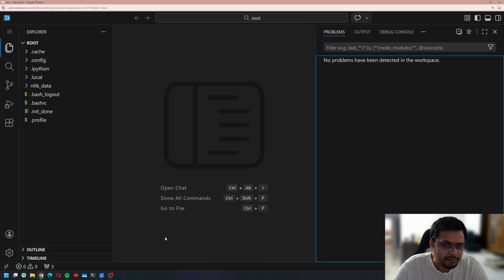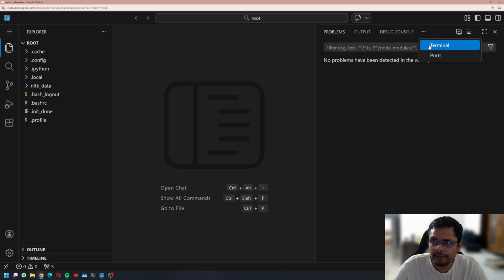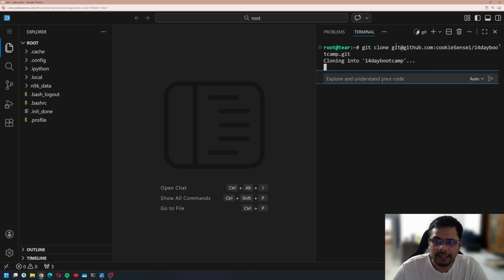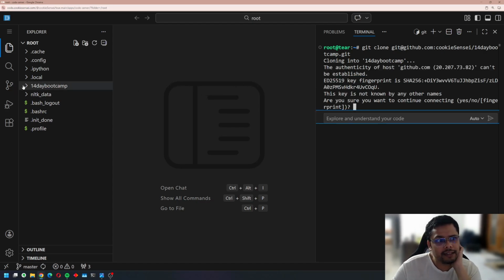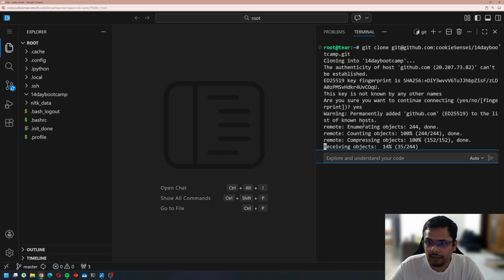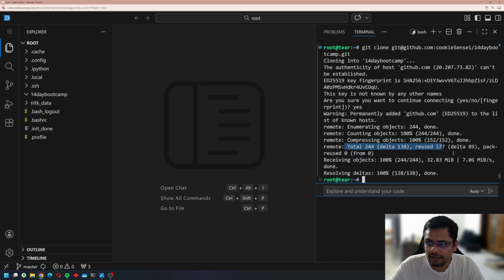All right. Open up the terminal. Okay. So first of all, I'll be using git clone, and what this will do is it will clone the entire directory into my VS Code over here, just like you see. Just give it some time. Oh, it's asking for my permission. That's why it took some time. Okay, enumerating, receiving, and almost done.